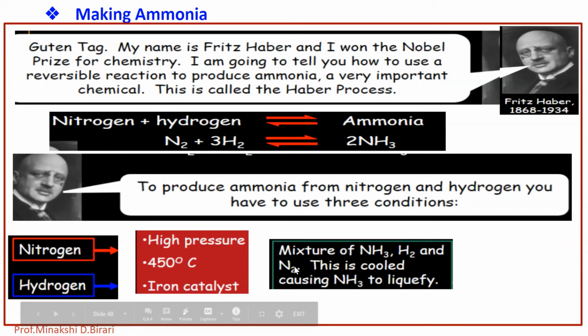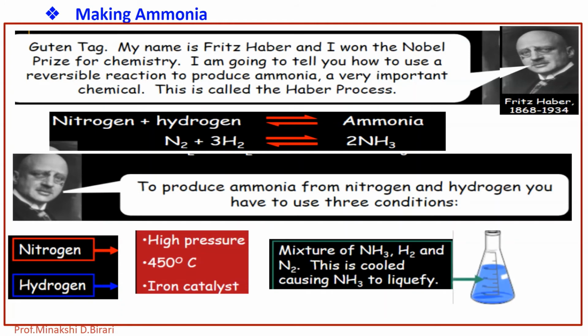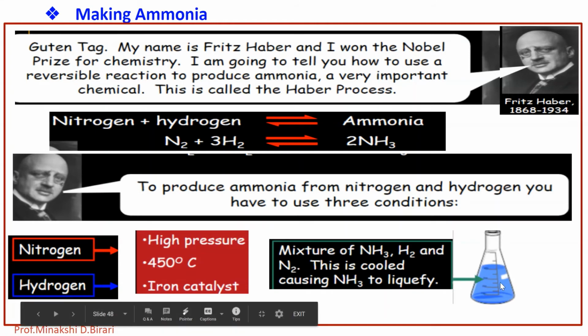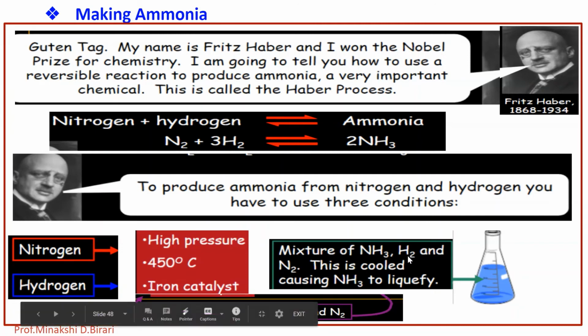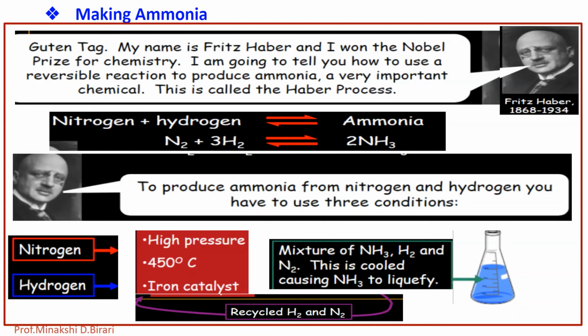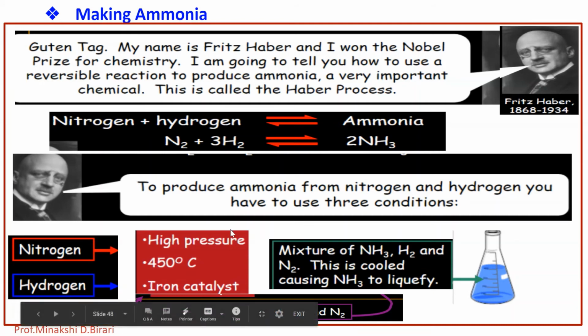This is cooled causing NH3 to liquefy. So in the form of liquid, we get the formation of NH3. Also, if there is the remaining hydrogen and nitrogen, it is recycled and again it is converted to NH3, that is liquid form of ammonia. So that is the method for the formation of ammonia, which is given by modified Bosch-Haber process. So the three important conditions: higher pressure, 450 degrees Celsius temperature, and finely divided iron catalyst.